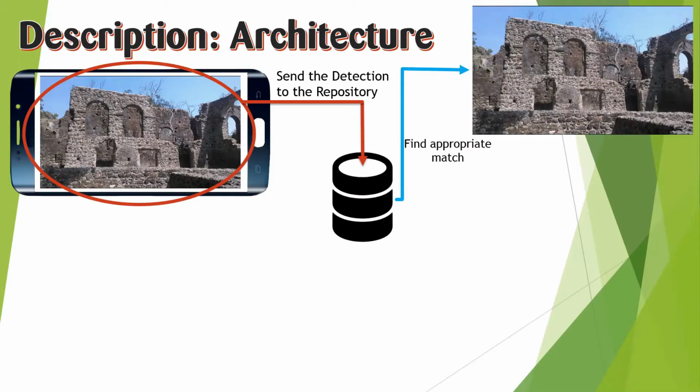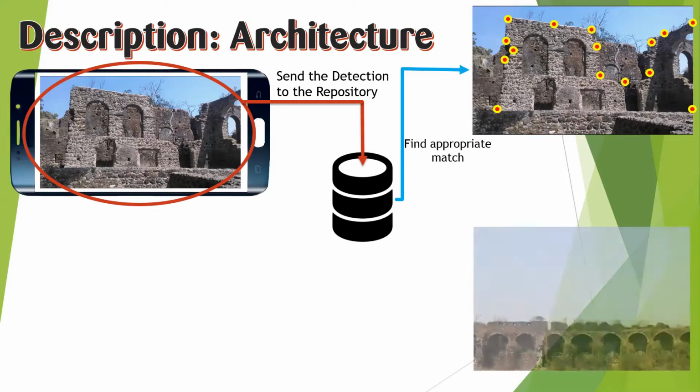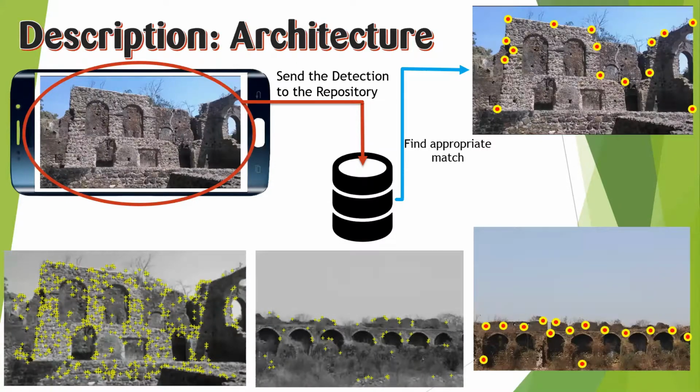This will happen with the help of matching feature points that are present in the image. For this image, these are the feature points that the server will detect. Here it will try to match the feature points with another image that is present in the database. For reference, these are what the feature points look like as produced by the SLAM Fusion algorithm.